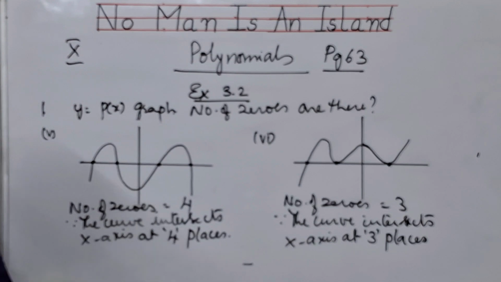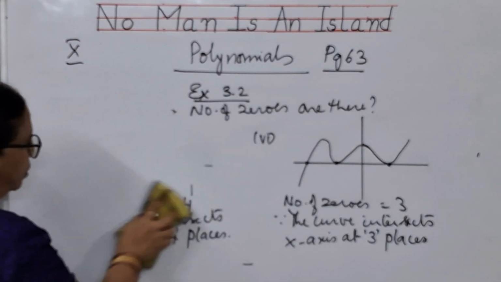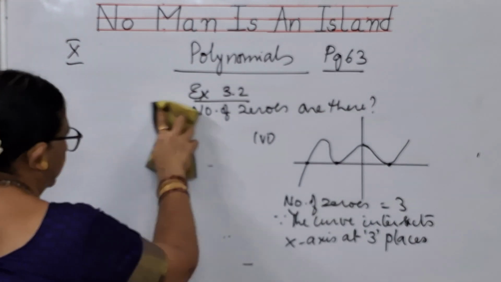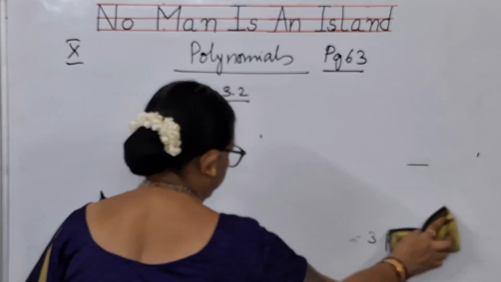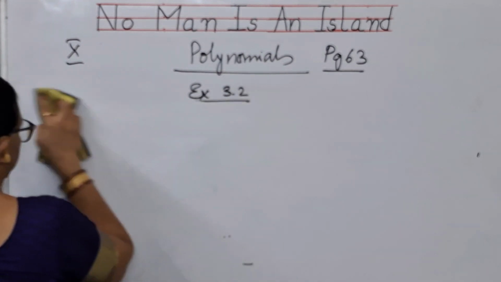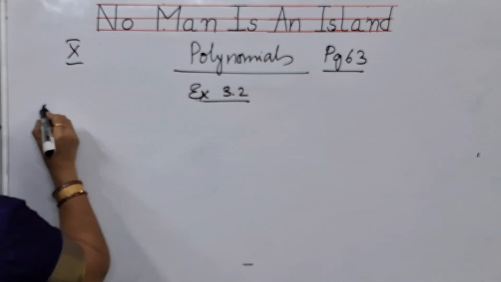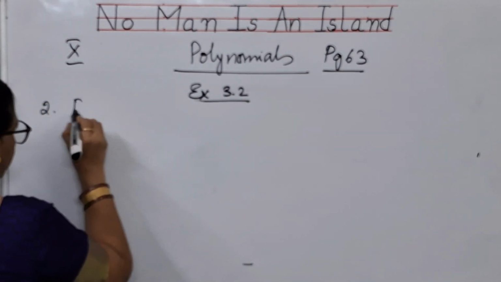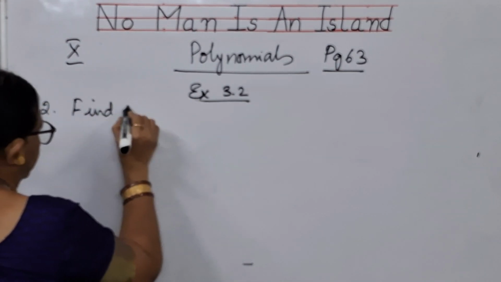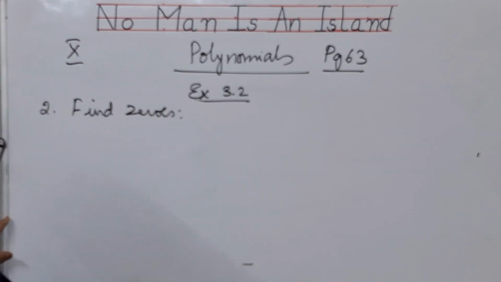Okay. Now the first problem I have completed. Now let us see the second problem. The second problem is to find the zeros. They are directly asking you to find the zeros of the given polynomial.